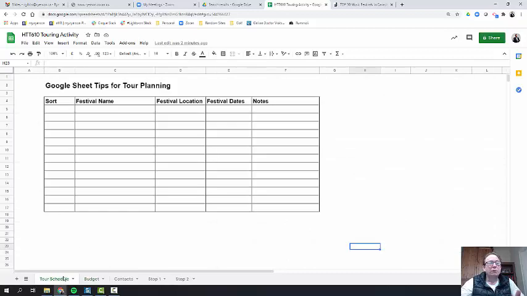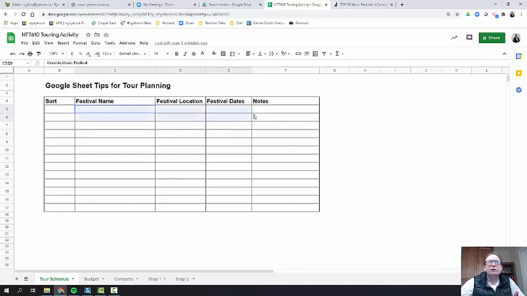In this case, I've got a document for tour schedule, I've got one for budget, I've got one for contacts, I've got one for stop 1 and stop 2. The activity we're asking you to do is to organize a tour and plan a tour. You'll need to do the research to find sources of different festivals, the names of festivals. You're going to have to find the festival location, the festival dates, and notes.